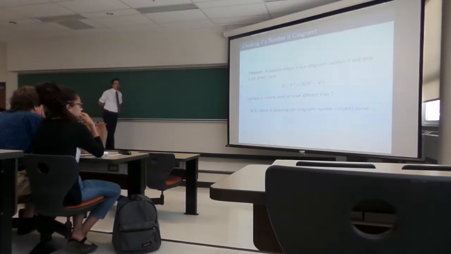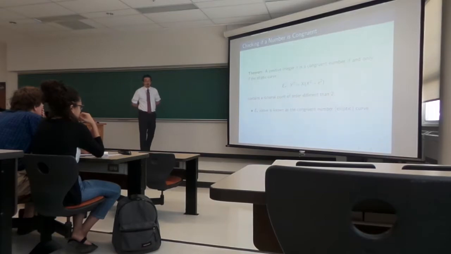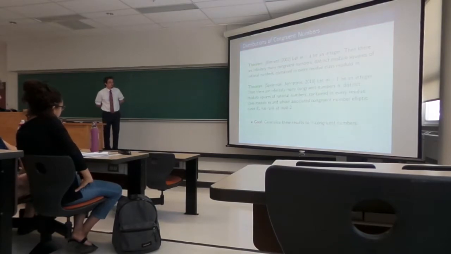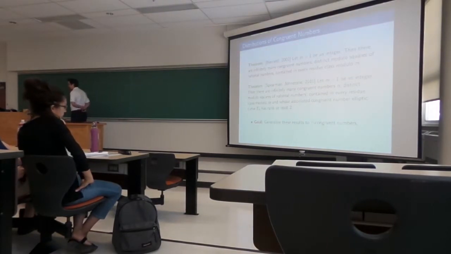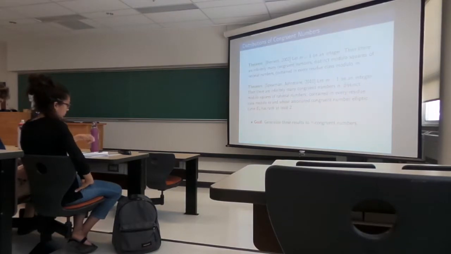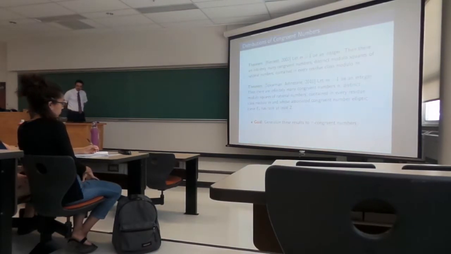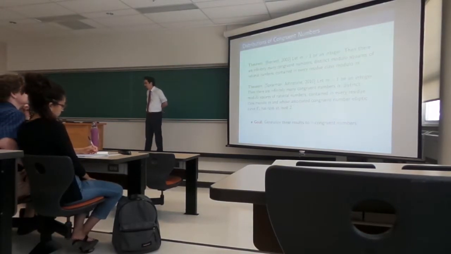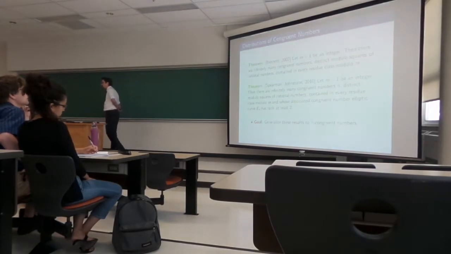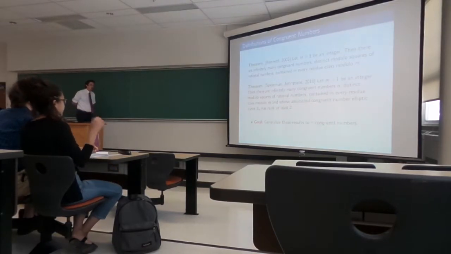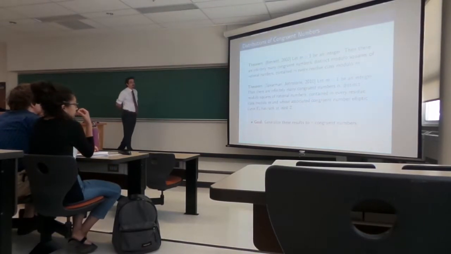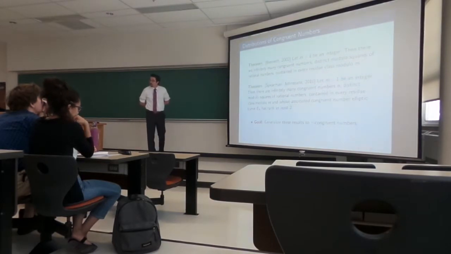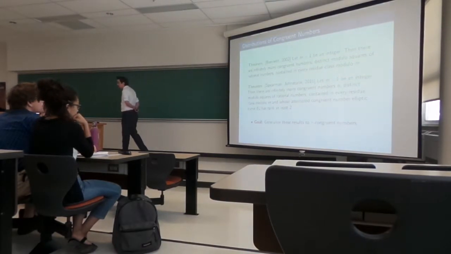And I think a lot of the analysis on congruent numbers now is done via analysis of these congruent number curves. In particular, these two results are the ones I want to focus on for today. The first was proved by Bennett. It says that if m bigger than 1 is an integer, then there are infinitely many congruent numbers, distinct modulo squares of rational numbers, contained in every residue class modulo m. And the second one was proved by Blair and Jennifer Johnstone. It says the same thing as Bennett's theorem, except it adds a stipulation that the corresponding congruent number curves have to have rank at least 2.